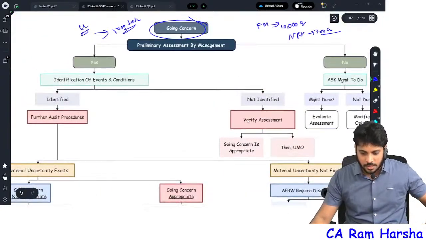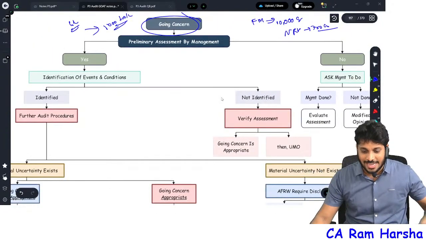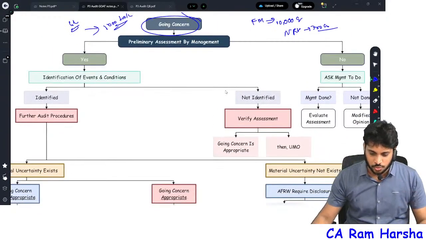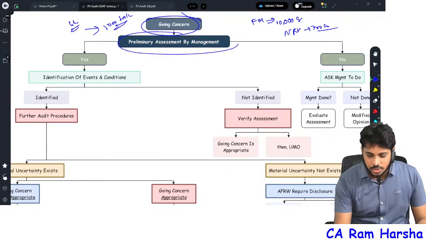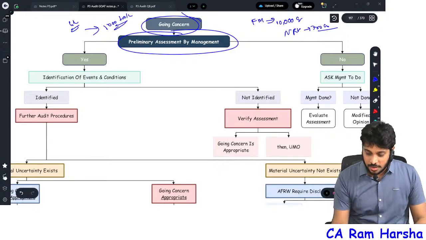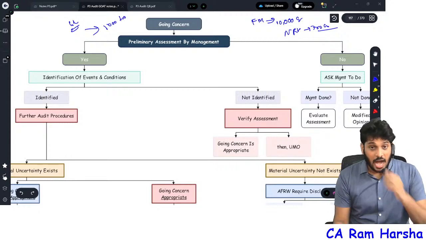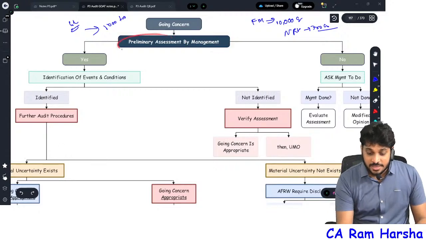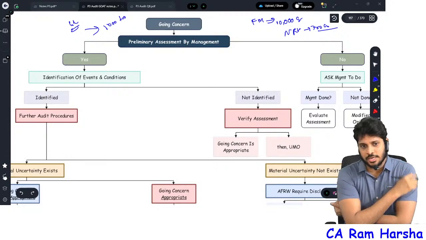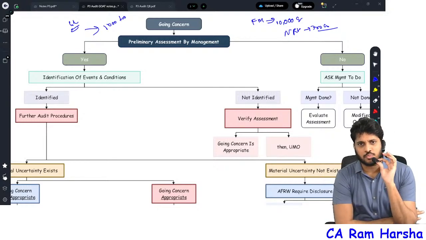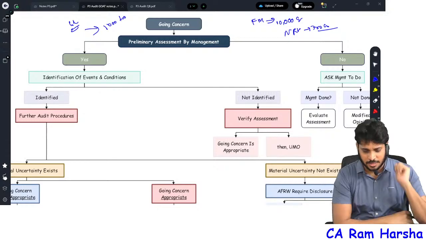Okay, let me do one thing. What exactly does the auditor have to do in this entire standard? First, ask management whether they did a preliminary assessment about going concern, because they are the primary party responsible for doing the going concern preliminary assessment.